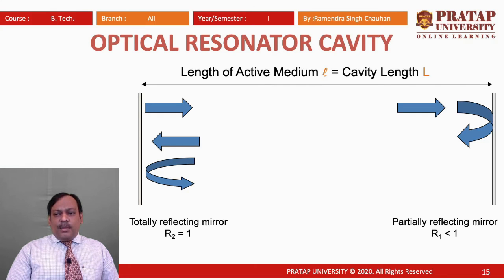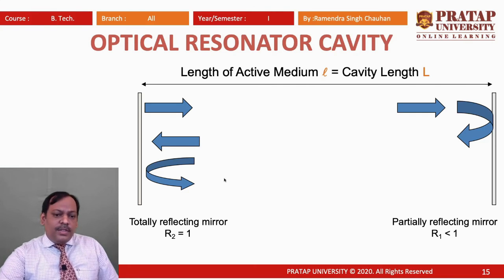Here is a diagram of the optical resonator cavity. This is a totally reflecting mirror where the reflectance R2 is 1, that is, 100% of the light is reflected, and this is a partially reflecting mirror.